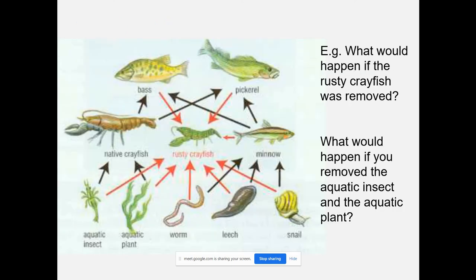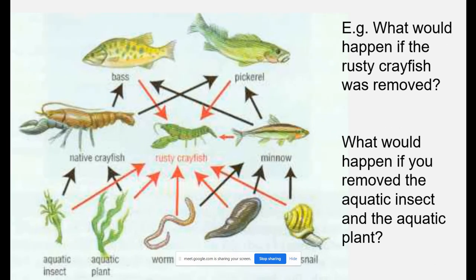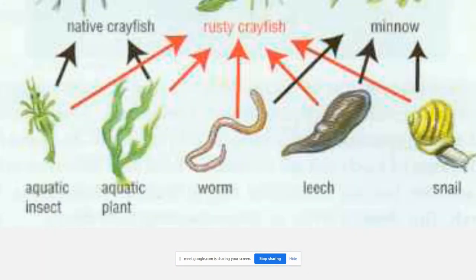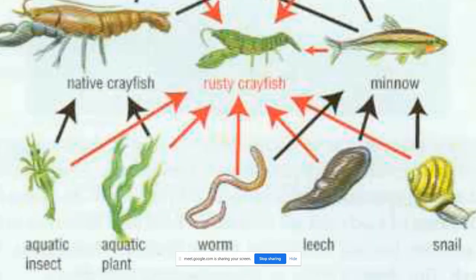So this is another figure. In this figure, you are able to see the different organisms. This is the food chain in the aquatic systems. In the aquatic system, we have aquatic plants. Aquatic plants are eaten by the rusty crayfish and the different organisms. They feed on the aquatic plants.